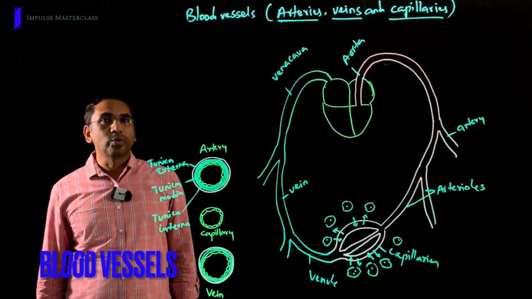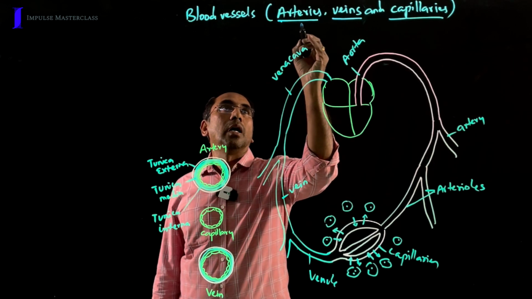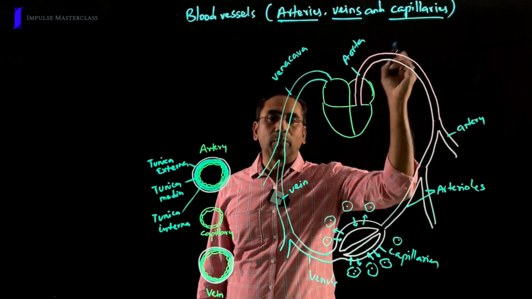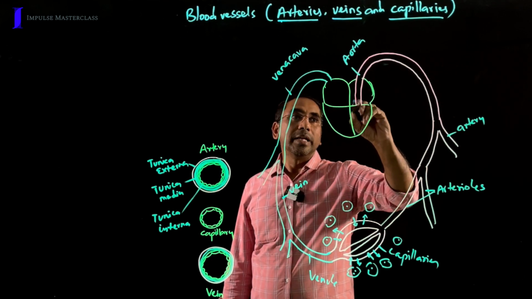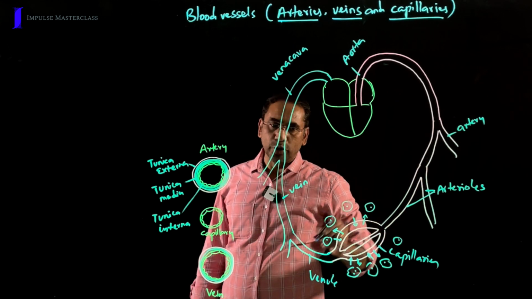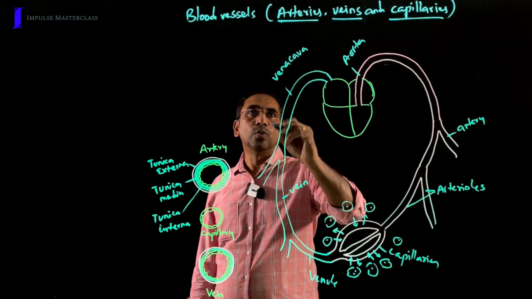Let's have a brief account of blood vessels. Blood vessels constitute arteries, veins, and capillaries. You know that arteries carry blood away from the heart towards the tissues, and veins collect blood from tissues and carry it towards the heart.